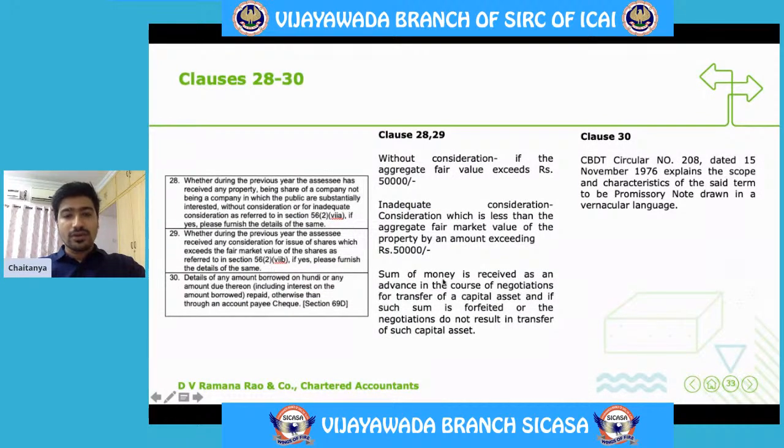There is also one more point which says if there is any sum of money which is received as advance in the course of negotiation for transfer of a capital asset, and if such negotiations are dropped and the advance is forfeited, then those details are also required to be given here.